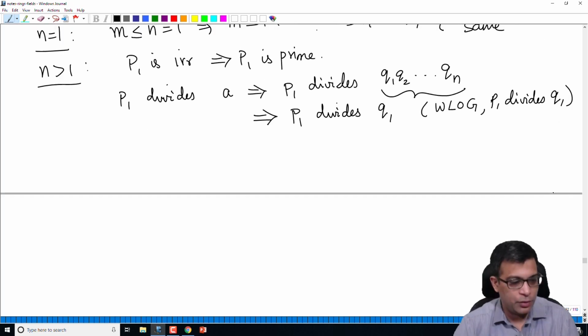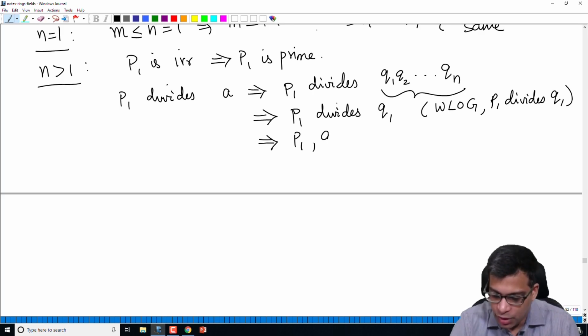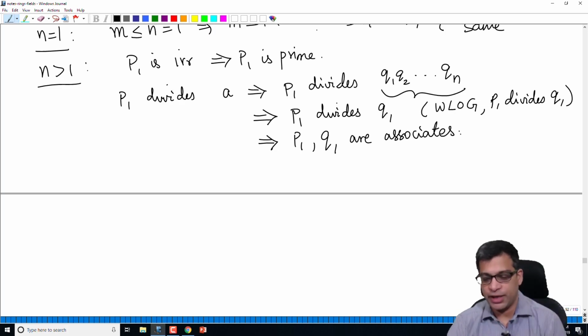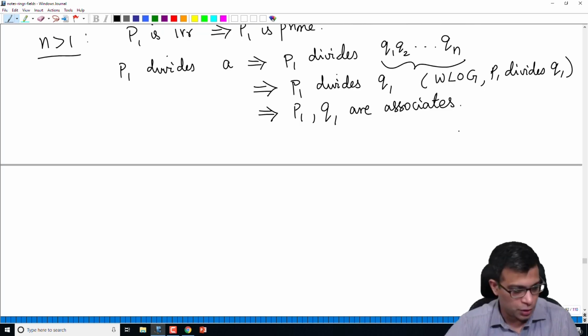But remember, p1 is an irreducible element, and q1 is an irreducible element. How can an irreducible element divide another irreducible element? This happens only if p1 and q1 are associates. Remember, two elements are associates if one is a unit times the other. So p1 divides q1, both are irreducible. That means p1 and q1 are associates.